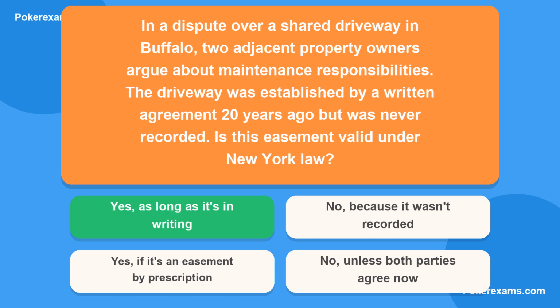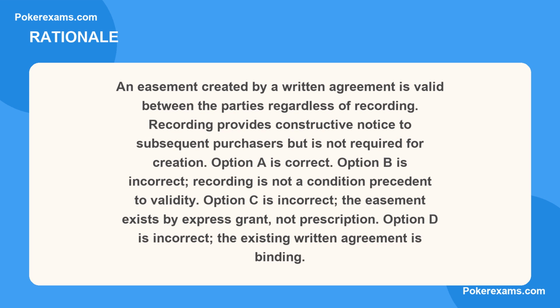The correct answer is A. Here is why. An easement created by a written agreement is valid between the parties regardless of recording. Recording provides constructive notice to subsequent purchasers, but is not required for creation. Option A is correct. Option B is incorrect. Recording is not a condition precedent to validity. Option C is incorrect. The easement exists by express grant, not prescription. Option D is incorrect. The existing written agreement is binding.